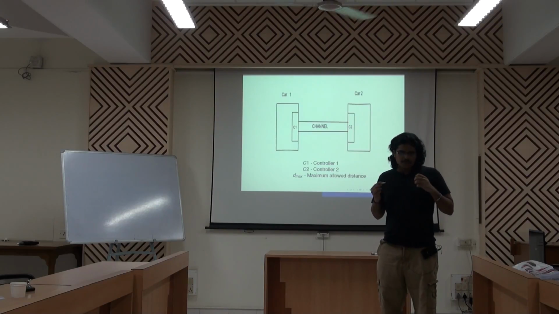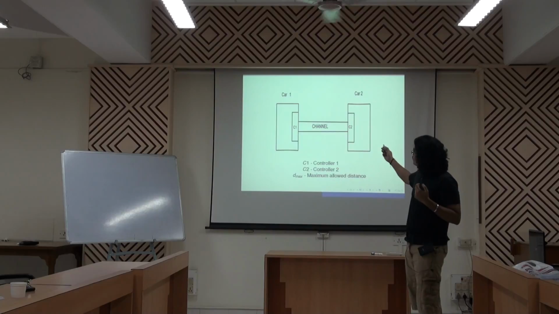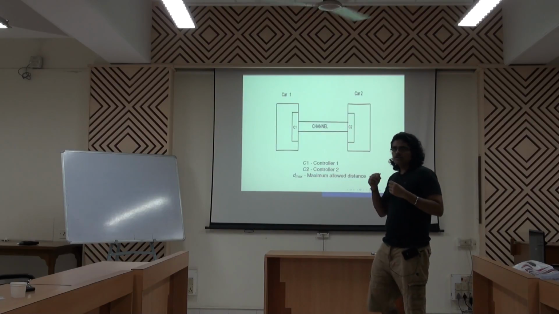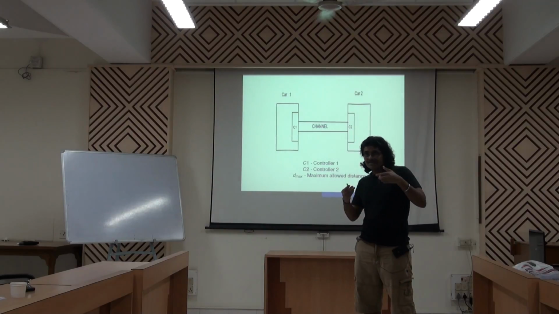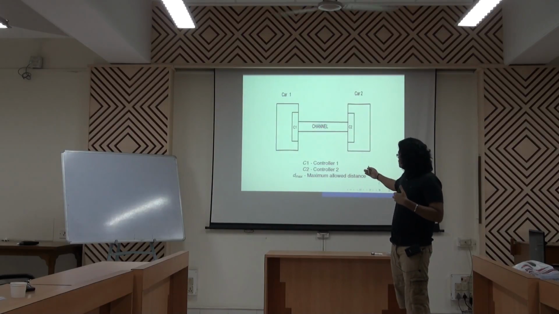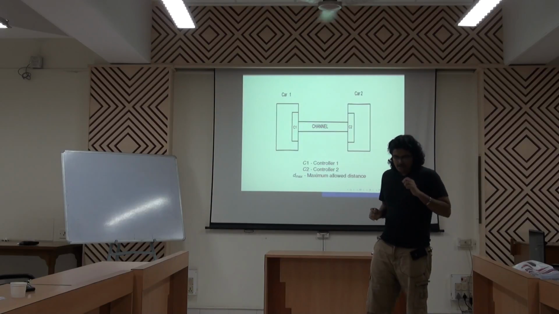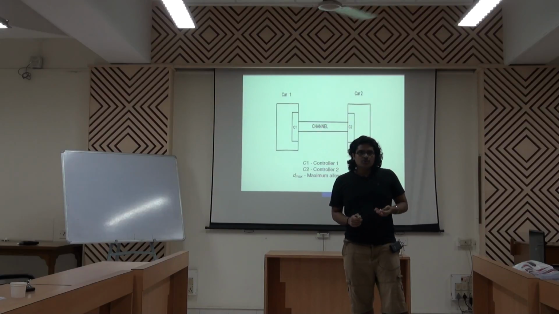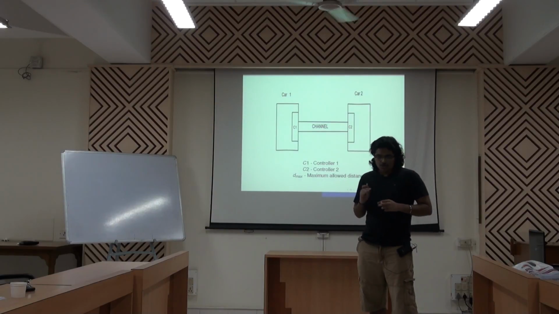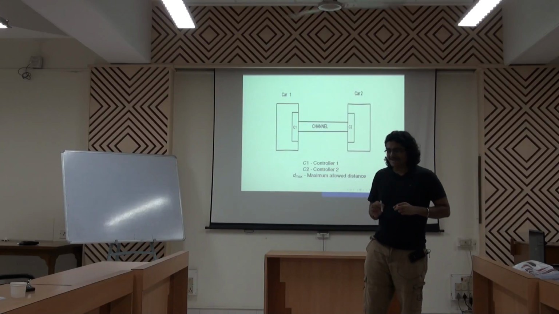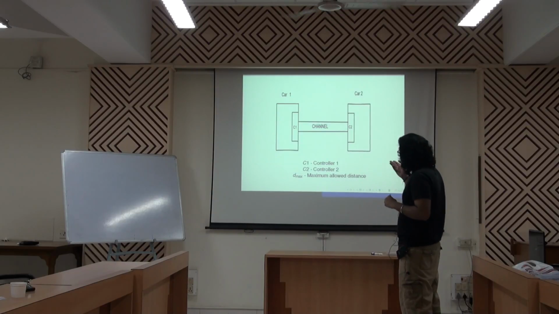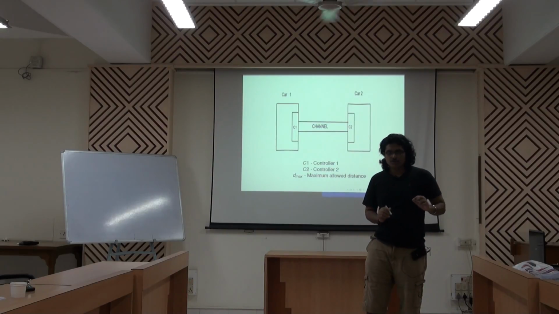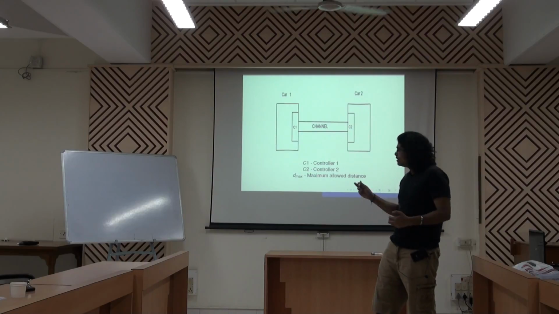So when the controller activates the communication channel with controller 2, they can start exchanging information, and using information about the other car as feedback, they can make sure that the distance remains below D max and everything works. But the problem is this channel is very expensive. The longer you keep it on, the more cost you have to pay. So it is not economical. So the controller has to do something to tackle this problem. The controller can switch off the communication, but the problem is as soon as you switch off the communication, they don't know information about the other cars.